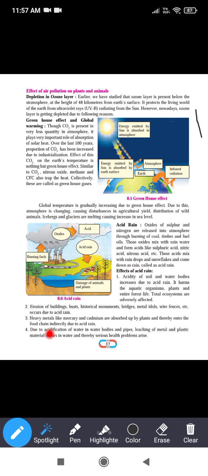Now, the fourth one: due to acidification of water in water bodies and pipes, leaching of the metals and plastic materials occurs in the water, and then serious problems arise. When water becomes acidic, there is leaching of metal and plastic materials in the water, and because of this there are serious health problems.